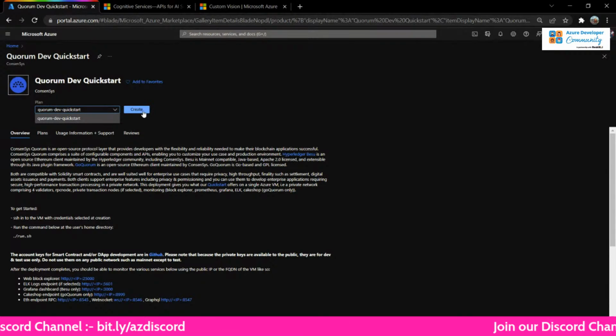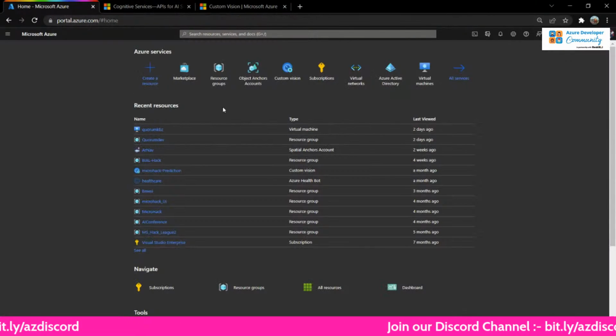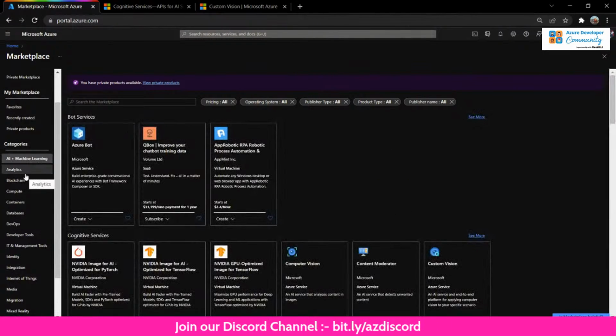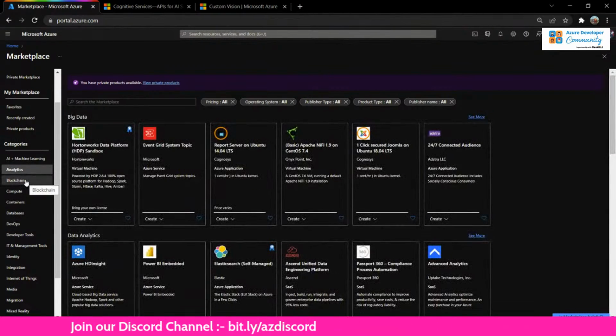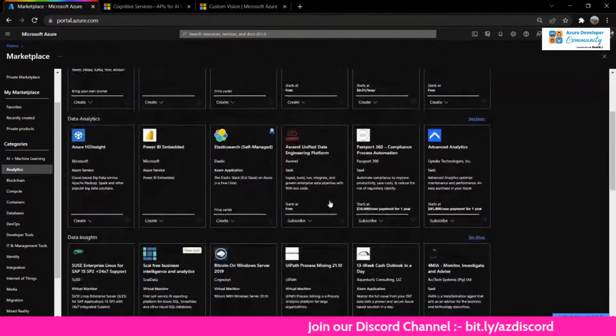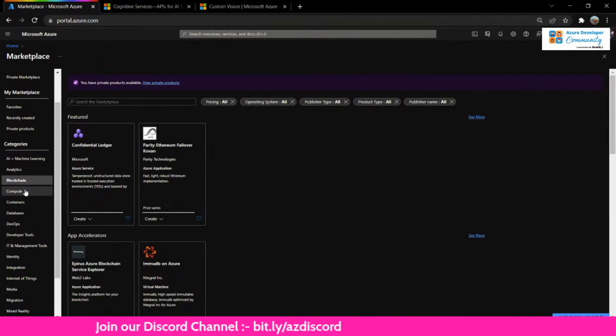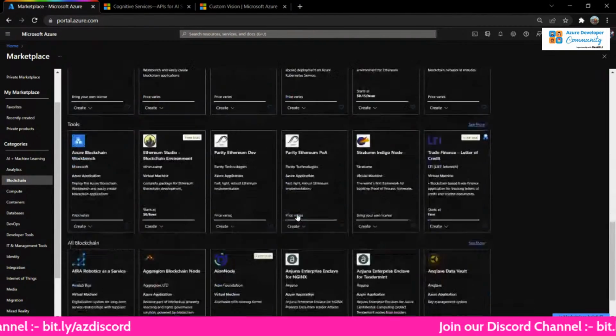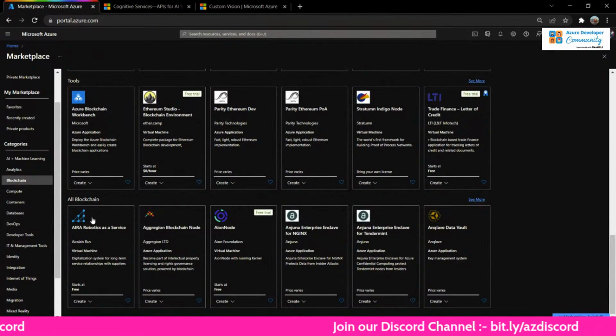So you can choose what you want and then you can click on create. So that is about the marketplace. You can go ahead and see what the other things are. I'm pretty sure you can find a lot of solutions for your applications in the marketplace, because the variety is so much that you'll definitely hit on something that you want. And let's say blockchain is something that is very new right now, but look at the number of services that are already available.